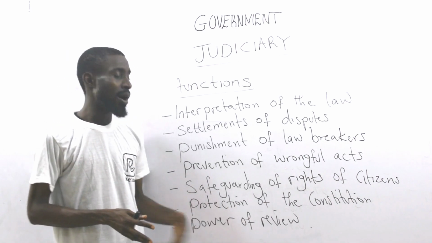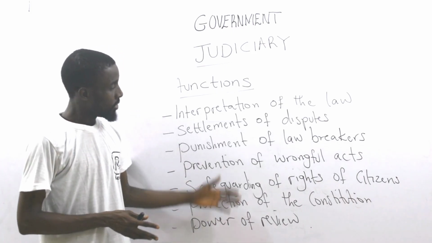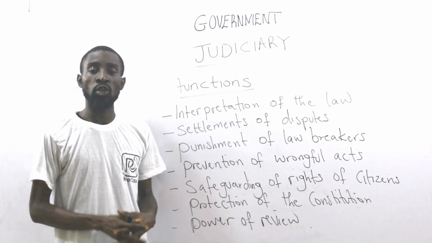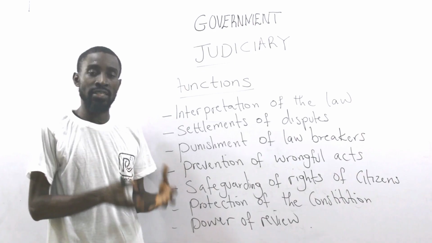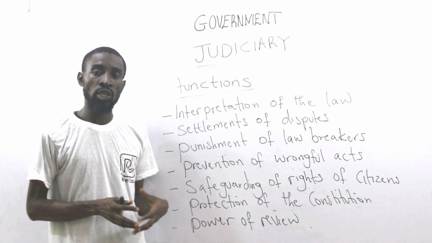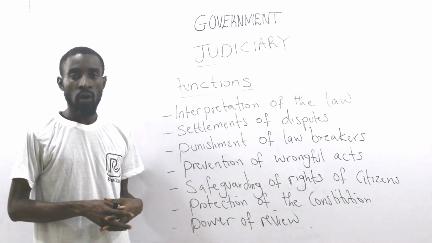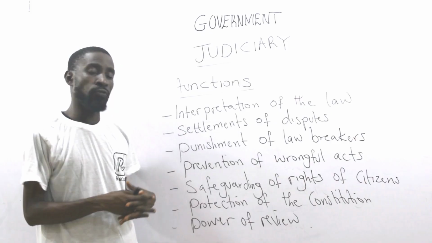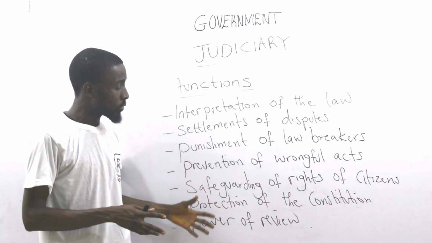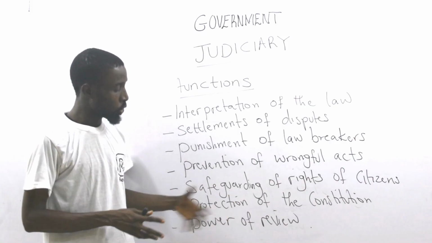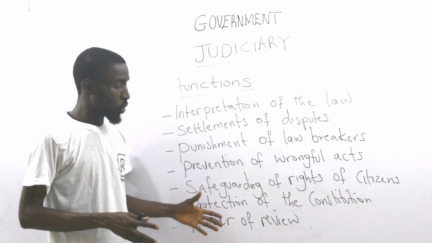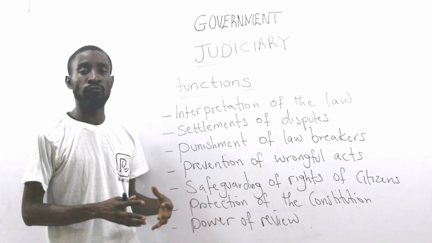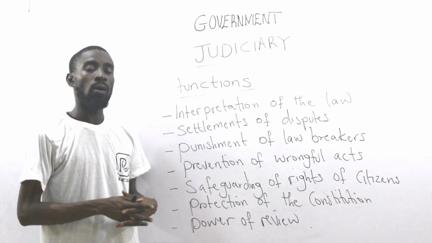Then finally, we have power of review. The judicial organ is left with the function of reviewing the actions of the executive and even the actions of the legislature. Any action of the other organs that runs counter to the provision of the constitution can be declared as ultra vires, null and void by the judicial organ.